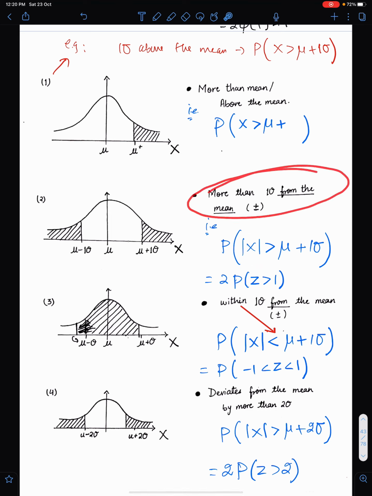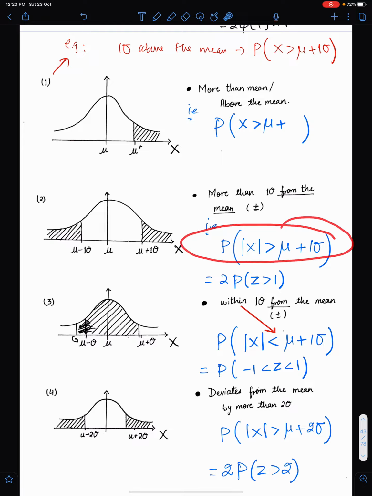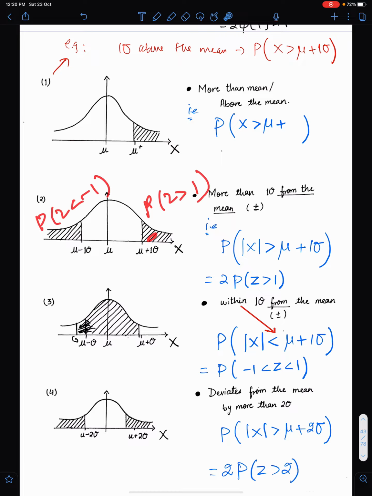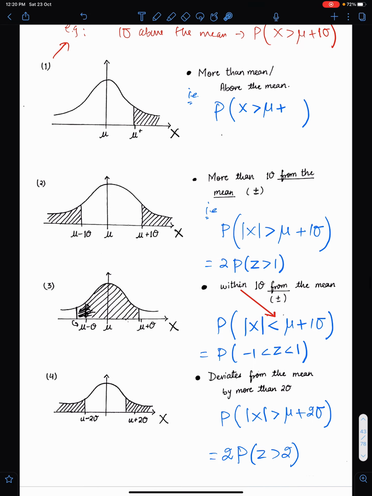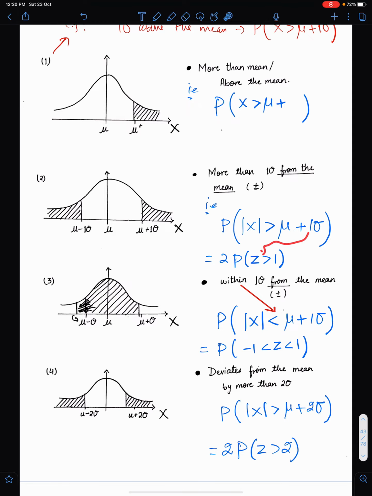This statement means these two areas. When you simplify, this will become probability z greater than 1, and this will become probability z less than minus 1. Both answers are the same, so 2 times probability z greater than 1. This number is always here. And since it is a greater sign, twice, because both areas are the same.